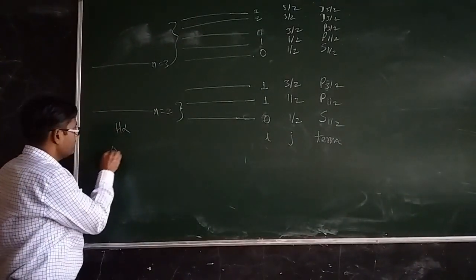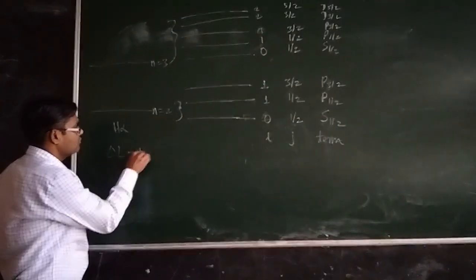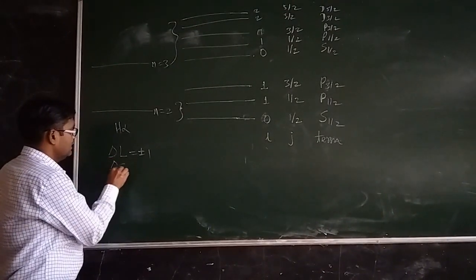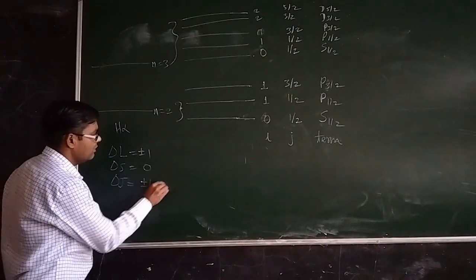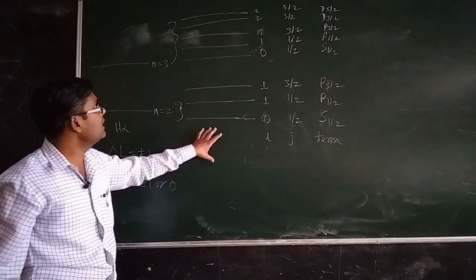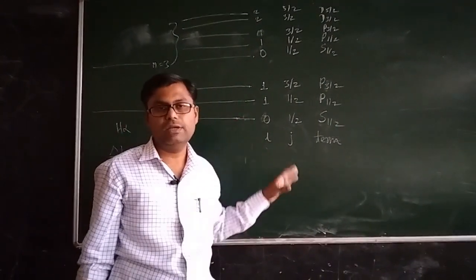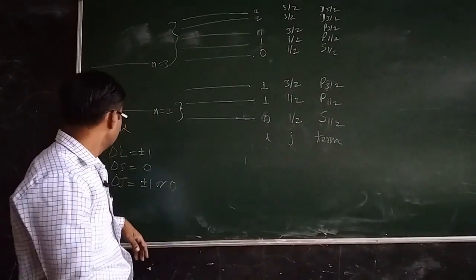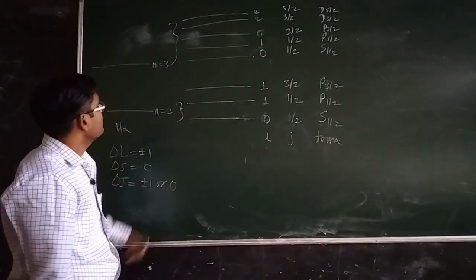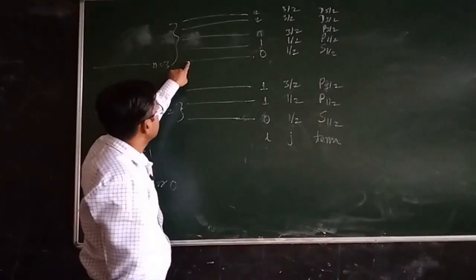What are the selection rules? Delta L is equal to plus minus 1, delta S is equal to 0 and delta J is equal to plus minus 1 or 0. Since this particular atomic species is not in a magnetic field, we need not consider Ml, Ms and Mj. Now you see, let us consider this energy level.